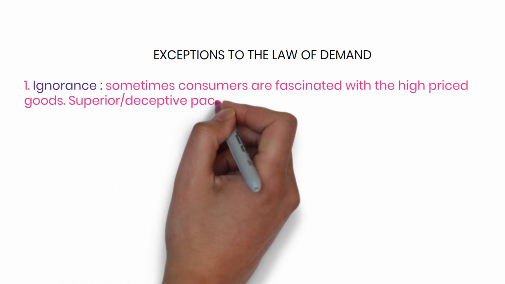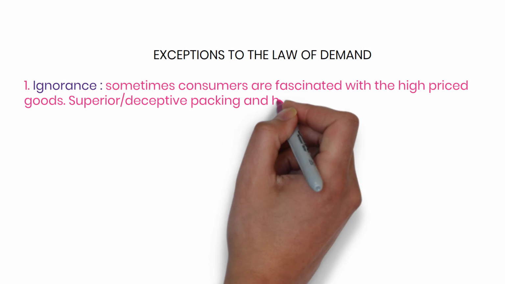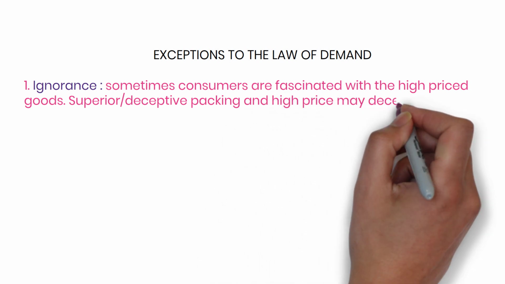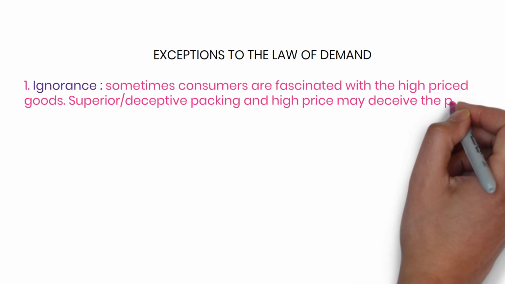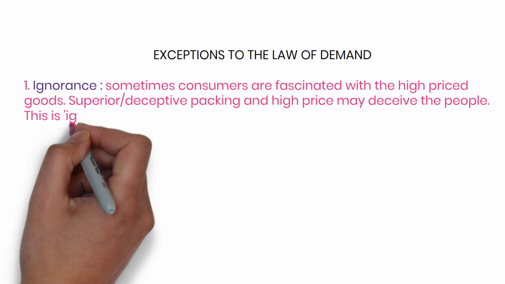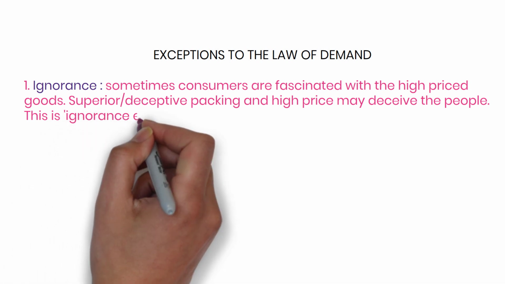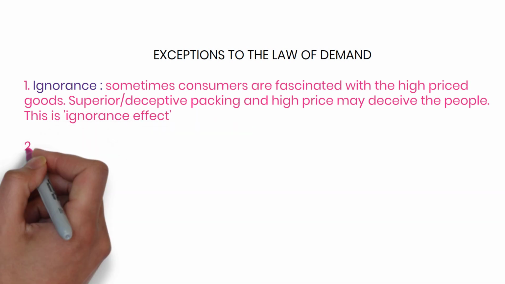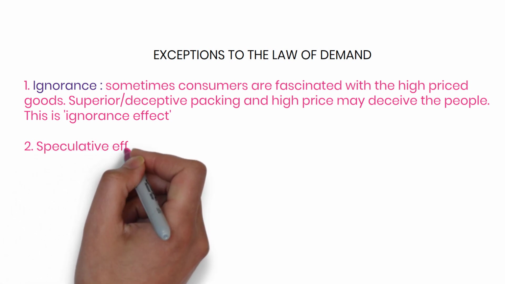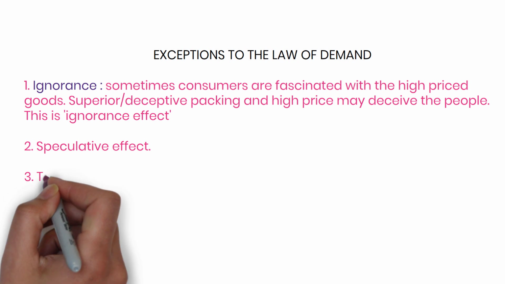This is ignorance effect. Okay, standard quality, standard quantity, that is what we go for, ignorance effect, and we tend to pay the higher prices. And the second one you can say is speculative effect.